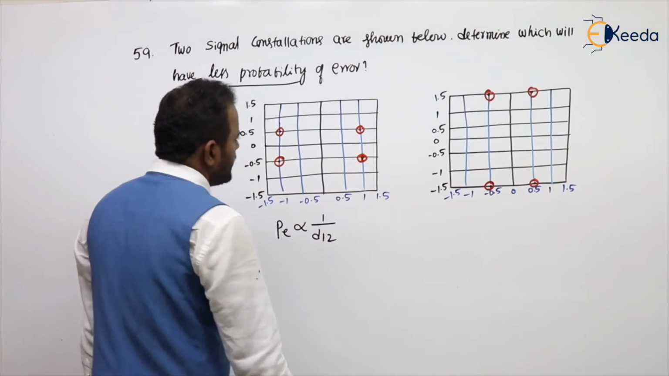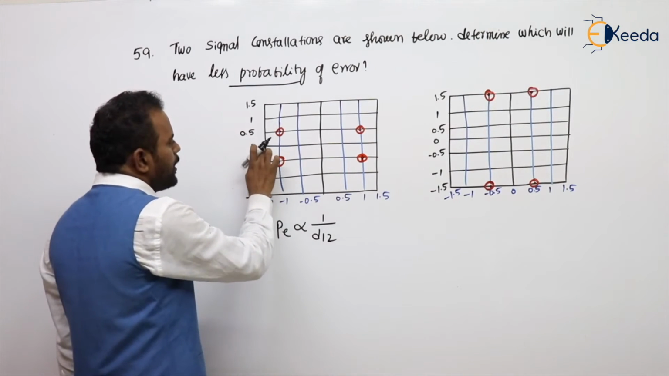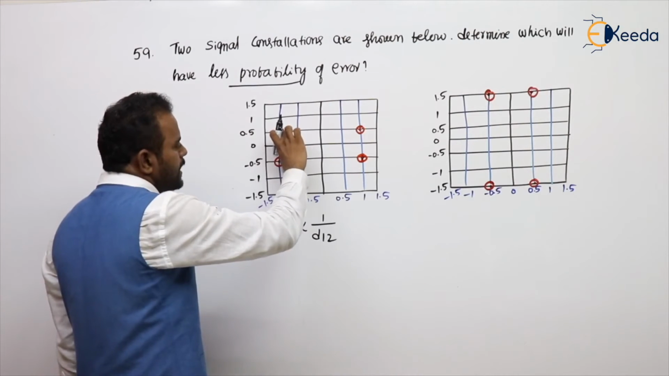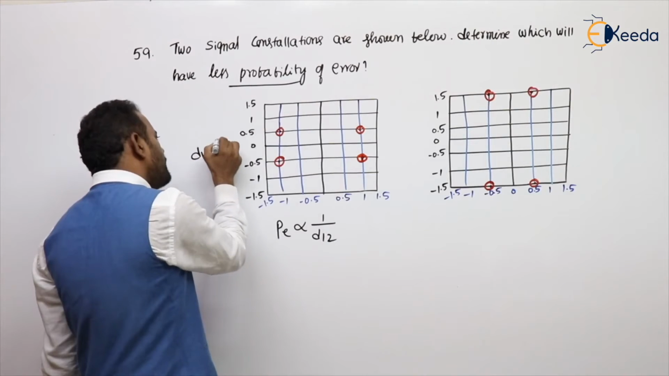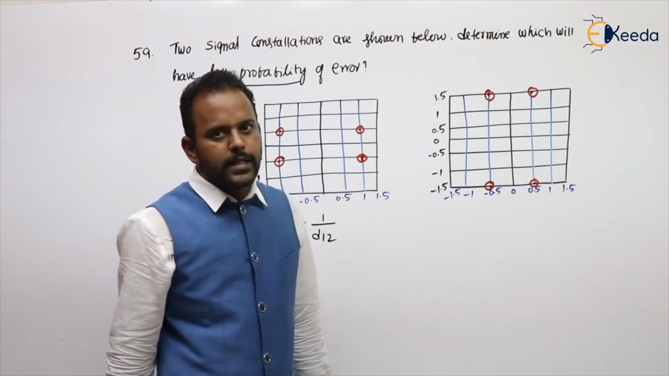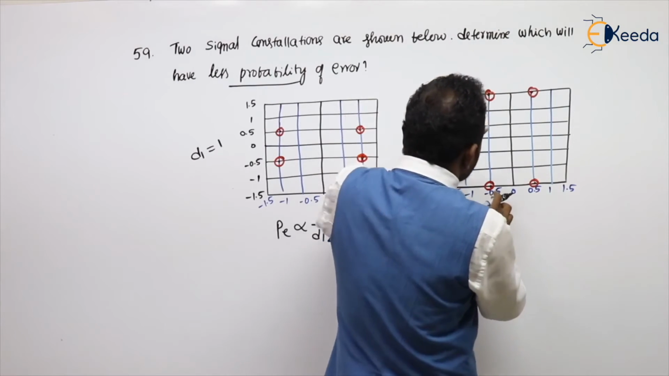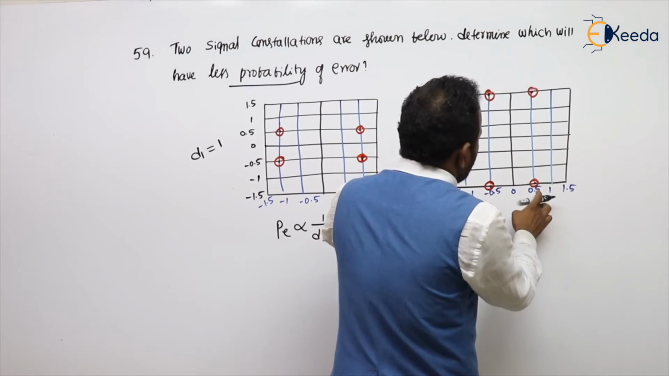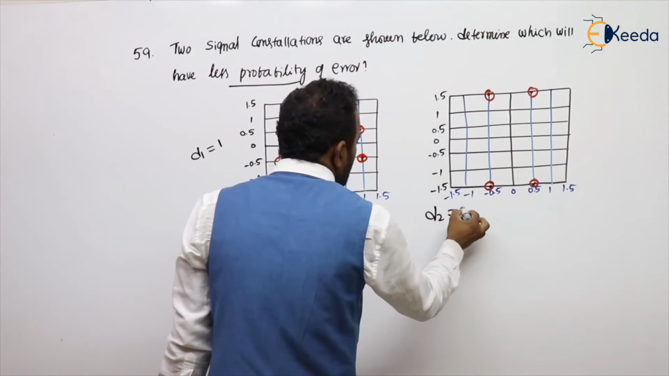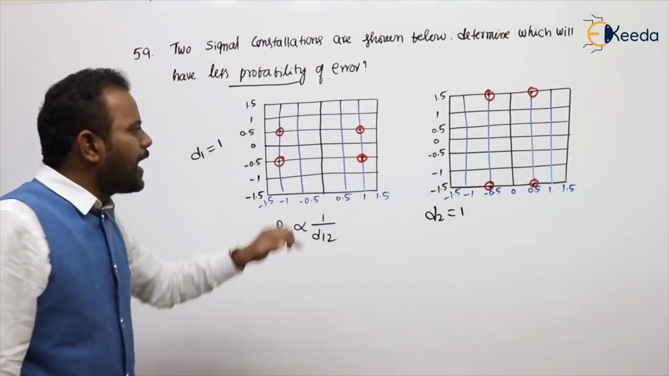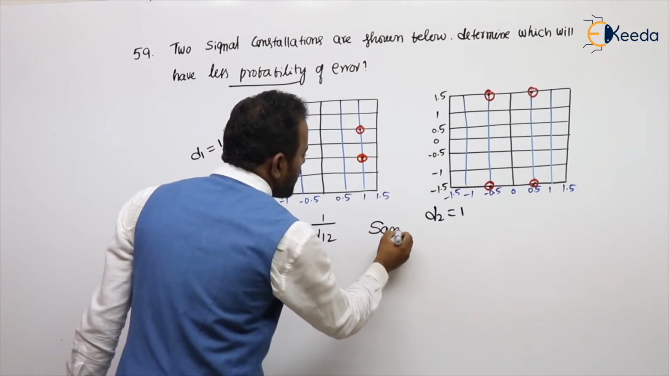When you are taking the distance between the points, you have to take the shortest one. This is given 0.5, this is 0.5. So what is the distance here? In the first constellation, I can say D1 is 1 unit. But see the second constellation: if you take 3, but the shortest ones are these two, the nearer ones. 0.5 this side, 0.5, means D2 also 1 unit. Means both have the same distance, means both have the same probability of error.